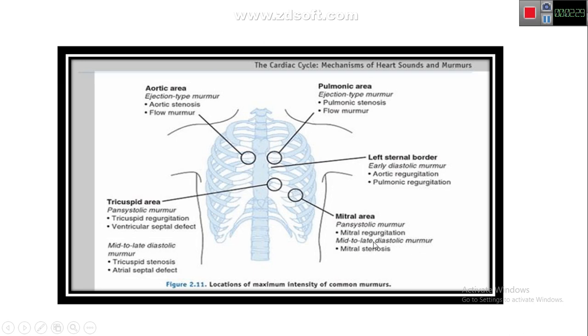systole or diastole. During the systole of the heart, the left ventricle contracts, and if there is a regurgitation of the mitral valve, then the blood, instead of moving forward, some blood will move backward. This will create a turbulent flow in the left ventricle, and we can hear that turbulence over this apex. So if we hear the systolic murmur over this area, then it is mitral regurgitation.